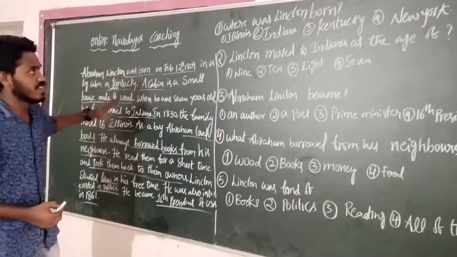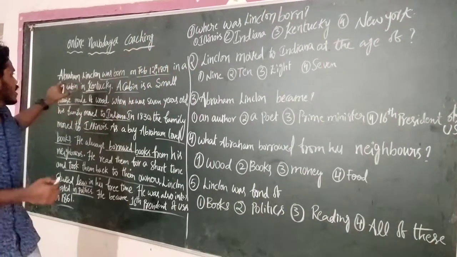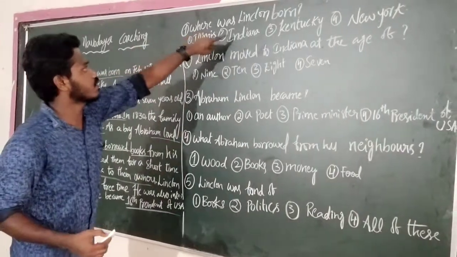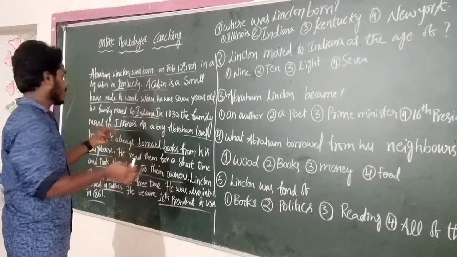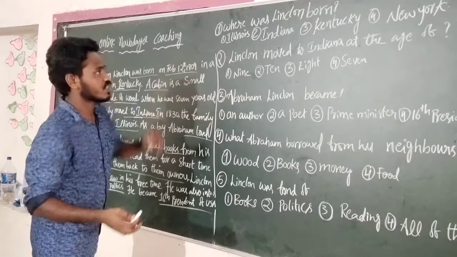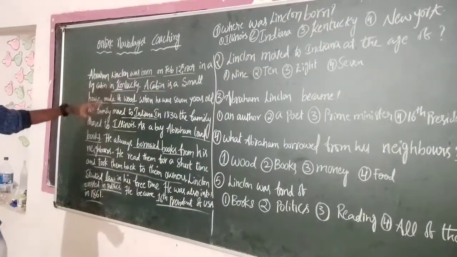You have understood this paragraph, right? So try to solve the questions with these underlined parts. Where was Lincoln born? It is very clear. There is Illinois, there is Indiana, there is Kentucky, and New York. But is New York mentioned in the paragraph?